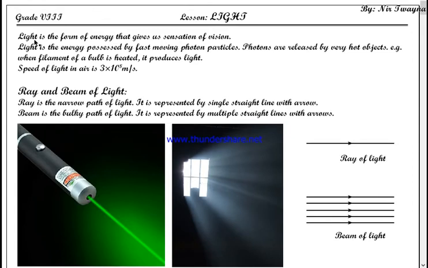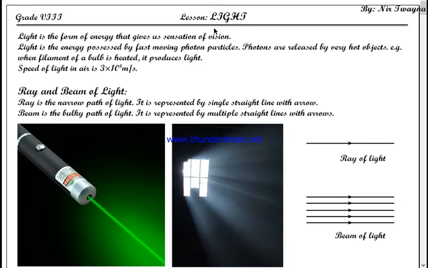So light, is it matter or energy? Well, light is energy. And what kind of energy is it? It gives us sensation of vision. So light is the form of energy that gives us sensation of vision. Now it is because of light energy that we are able to see different things.